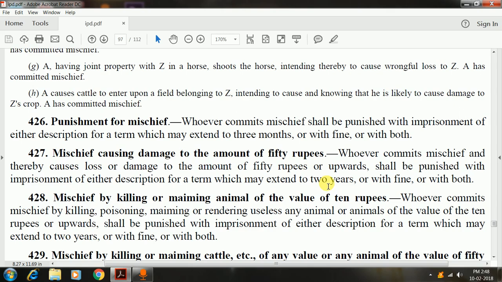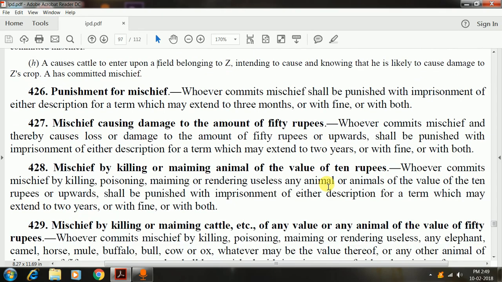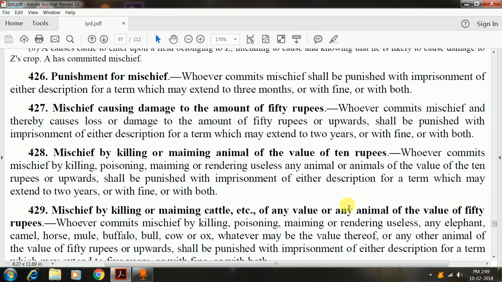Now, mischief causing damage to the amount of 50 rupees. Whoever commits mischief and thereby causes loss or damage to the amount of 50 rupees or upwards shall be punished with imprisonment of either description for a term which may extend to 2 years, or fine, or both. These provisions were made way back when, so 50 rupees then was a lot, and now it is not such a huge amount. But this amendment to the specific provision was never carried out. So a strict interpretation of the present provision would mean any sort of nuisance would be punishable by up to 2 years or fine or both, because nothing is less than 50 rupees nowadays.